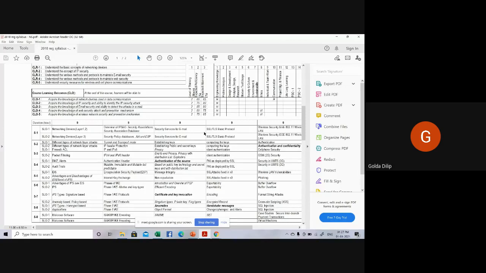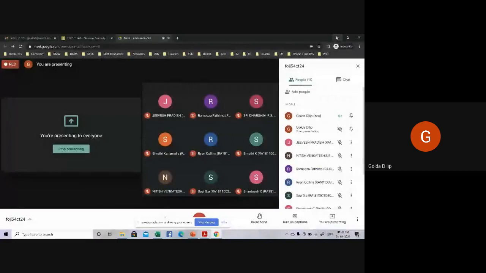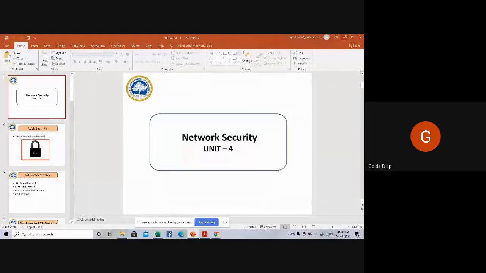Web security has various approaches, and among them we have learned about IP security. Now the other two aspects are by making use of your SSL protocol and your transport layer protocol.